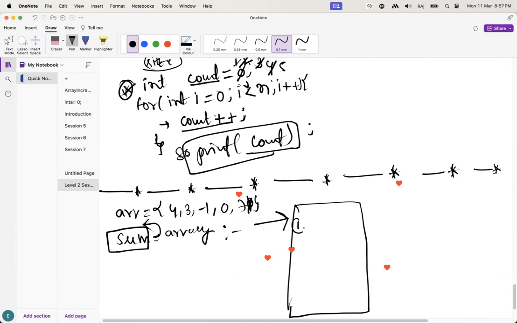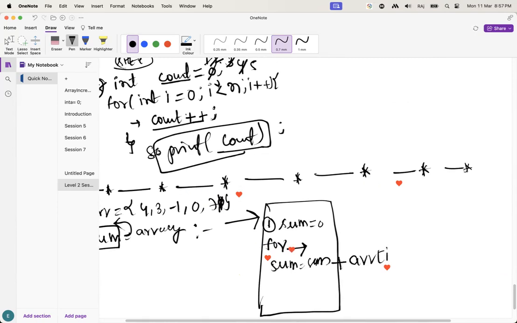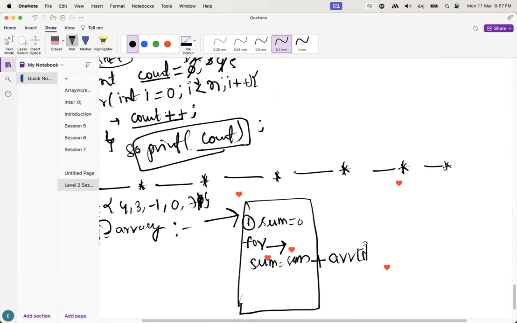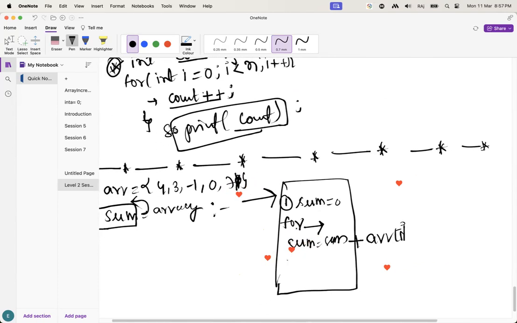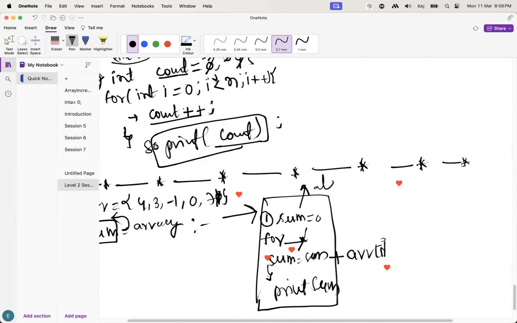First, I will take one variable, sum. I will take it as 0. Next thing, I am going to iterate the entire array with a loop. Every time an element comes, I am going to add that element to the sum, the value of that current element. Guys, understand this one? Yes. So after the entire for loop is completed, then only I am going to print the sum. Right, guys? This is the actual algorithm.